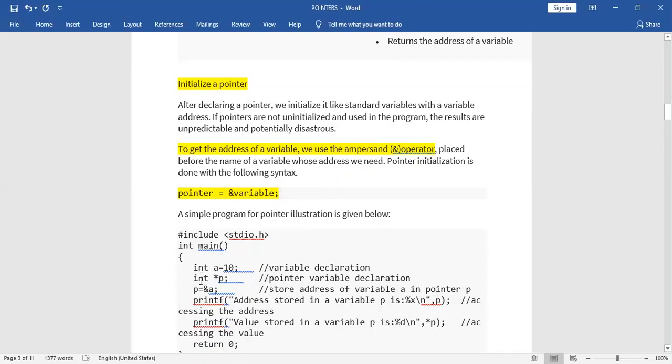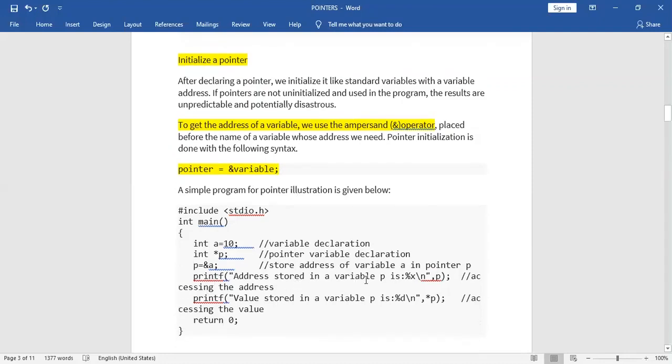Now we are storing the address of variable a in the pointer p. p is our pointer variable, and we are storing the address of a in p. Next line, printf address stored in variable.